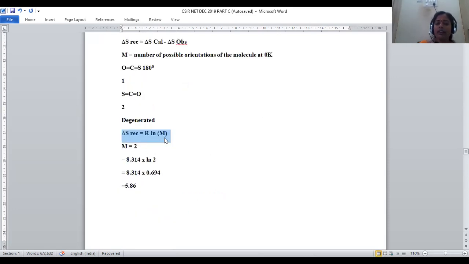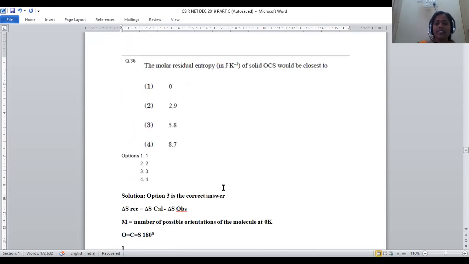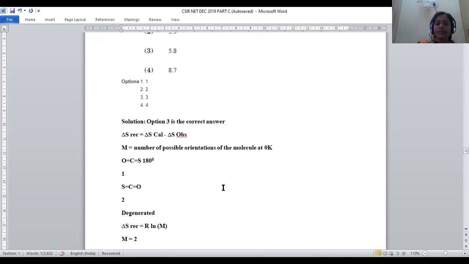That's why it will be R ln 2. R value will be 8.314. M value will be calculated finally as 5.86. This is about question number 36.